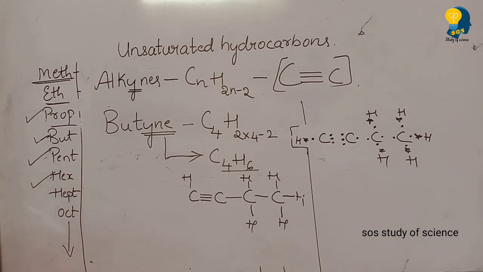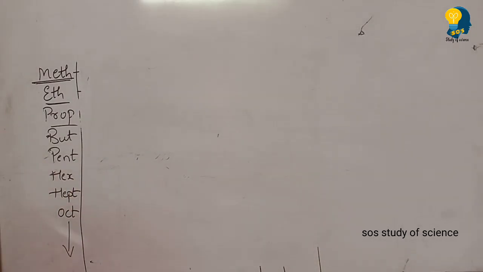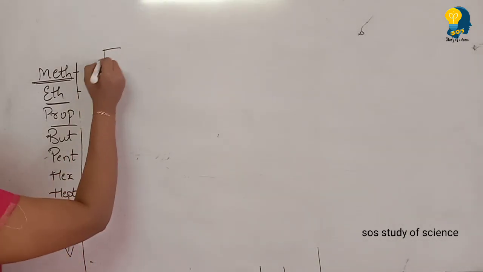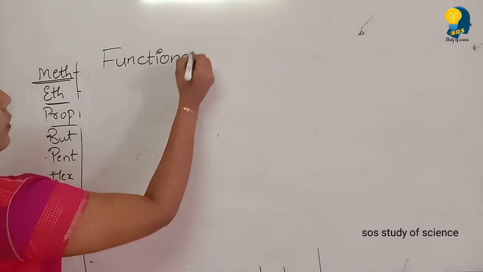So now I start with one more important concept, that is functional groups. A very important concept. Okay. So the word root remains the same for it also. So functional groups. You're learning about the functional groups.